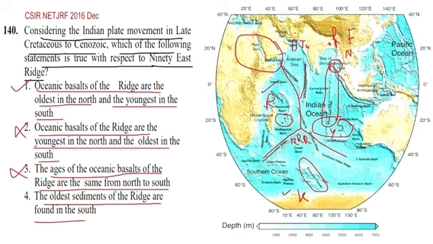Definitely we will get the older sediment here, in the north, because this is the older age, so we can get older material or older sediments deposited over it in the northern side instead of the southern side. They might ask this question again in the context of this option. Either way, this option is wrong in the present scenario.